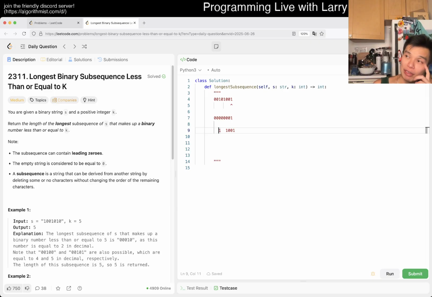But I don't think that's possible, because here the smaller 1 is strictly better than this 1. I don't know if it's exchange, but it's the idea that, for example, if nothing else, this earlier 1 that we saw is strictly better than this 1, right?